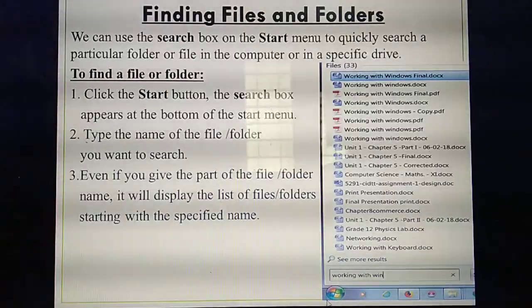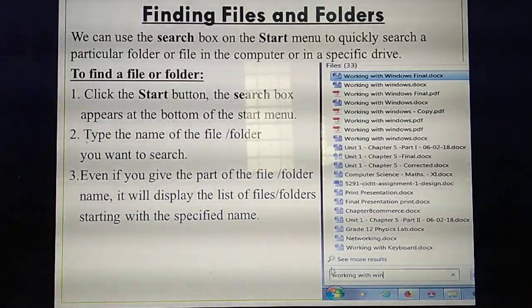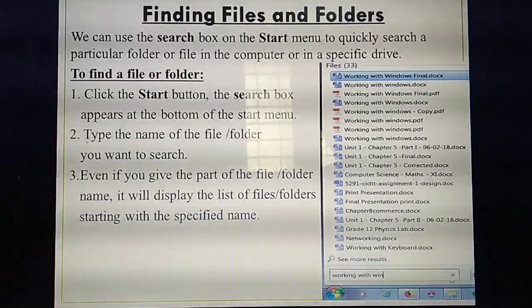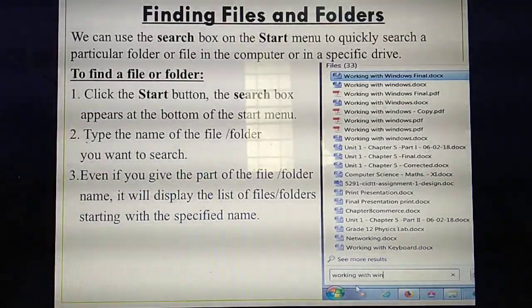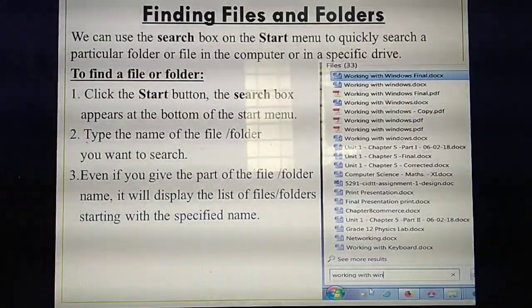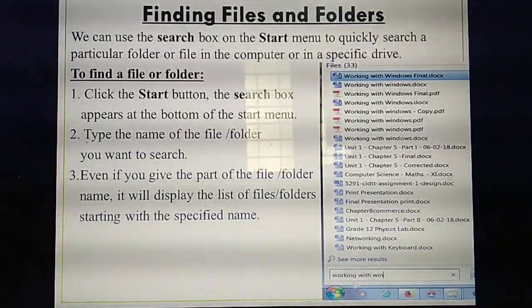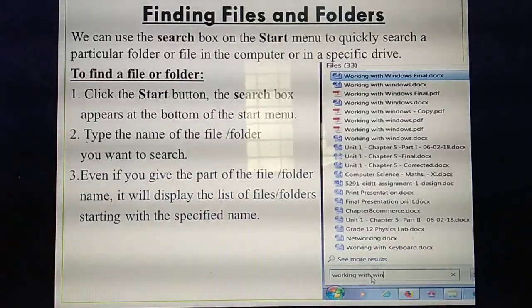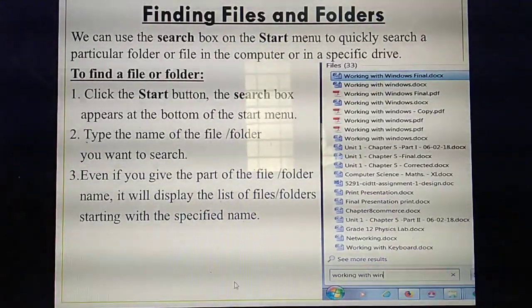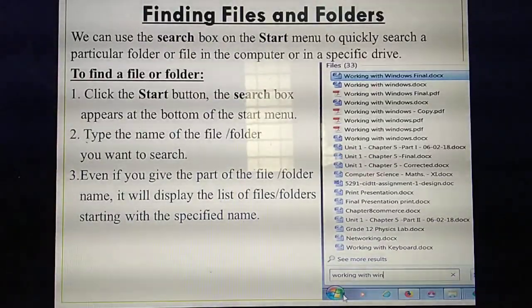Okay. So in the start menu, have you seen above, the search box? Have you seen one rectangle box there? That box, what are we calling it? Search box, isn't it? So in the search box, you need to type the file you need to open. Okay. Understood? So first, you need to click the start menu.